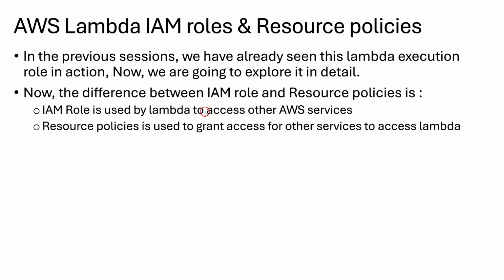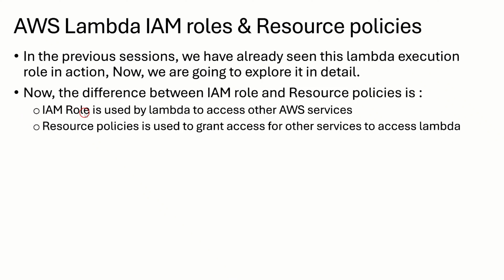The IAM role, or Lambda execution role, is used by Lambda to access other AWS services. For example, Lambda wants to send a message to SQS, that is another AWS service, or Lambda wants to send data to DynamoDB, that is another AWS service.